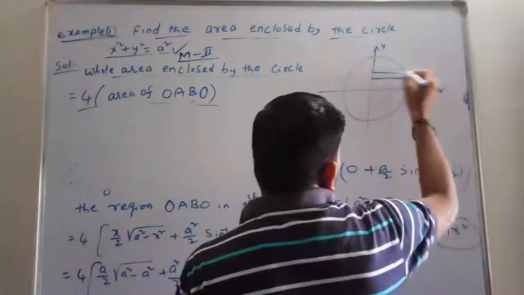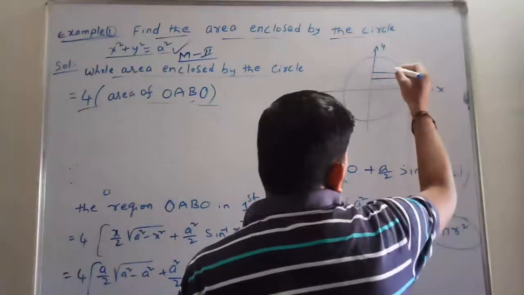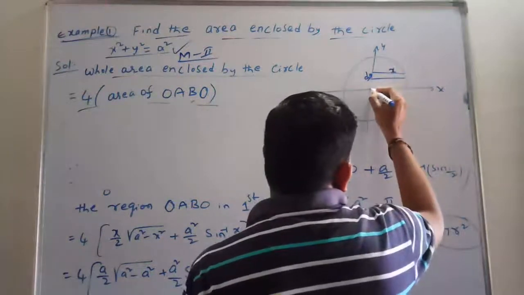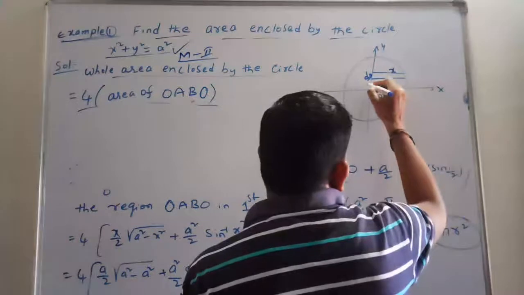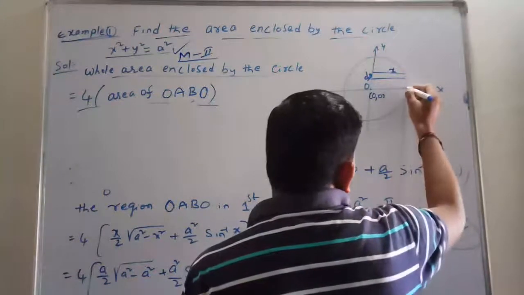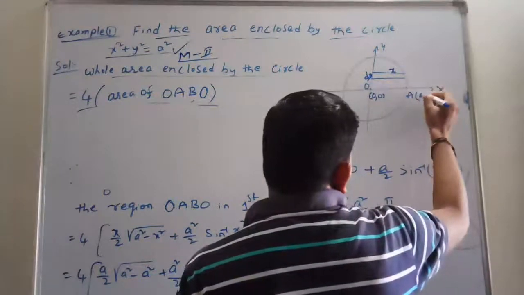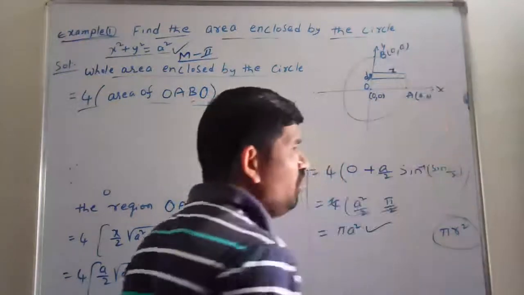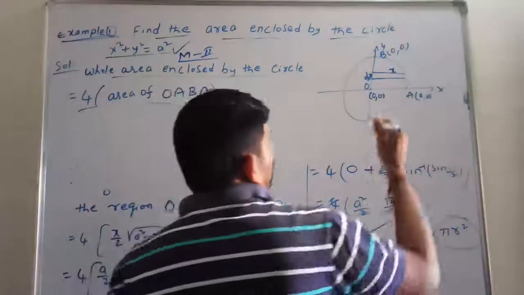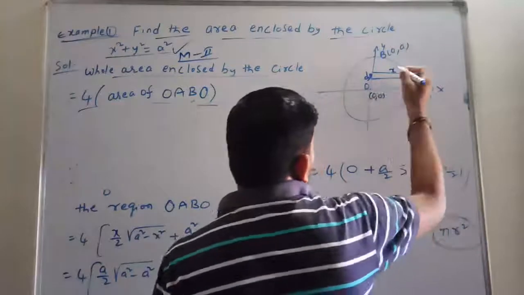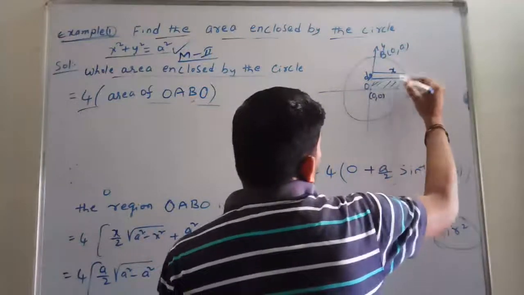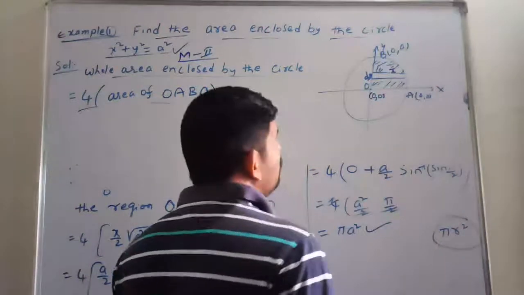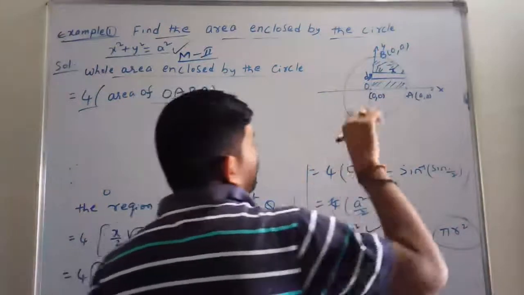Now what is the length of this strip here? The length of this strip is x. This is dy. Now the origin is 0, 0, the point here is a, 0, and that is 0, a. Now students see, the area bounded region is this one. We are taking again only one quadrant, so the first quadrant multiplied by 4 will give the total area.